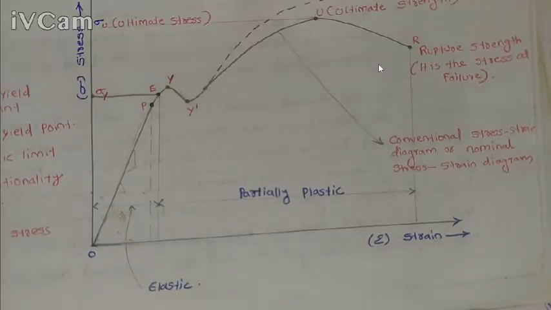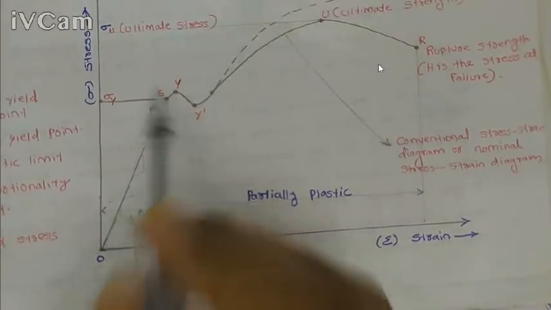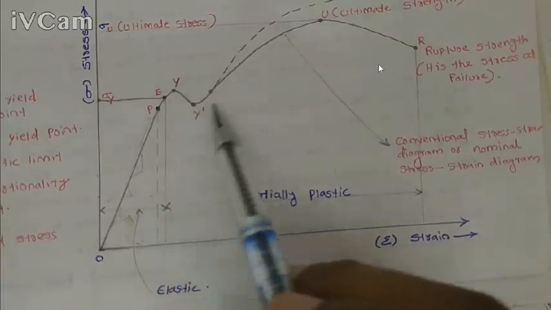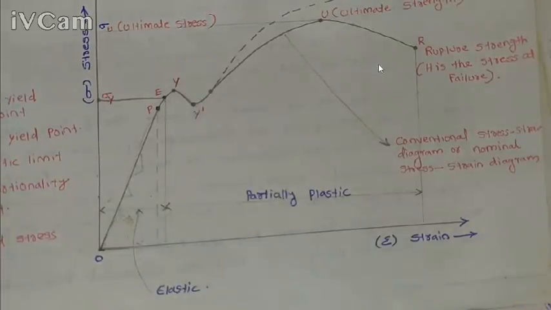For engineering design, engineers commonly use yield strength or yield stress as the design strength or design stress. After yield stress, the material is plastically deformed. And what is the reason for this dip area, the yield plateau?